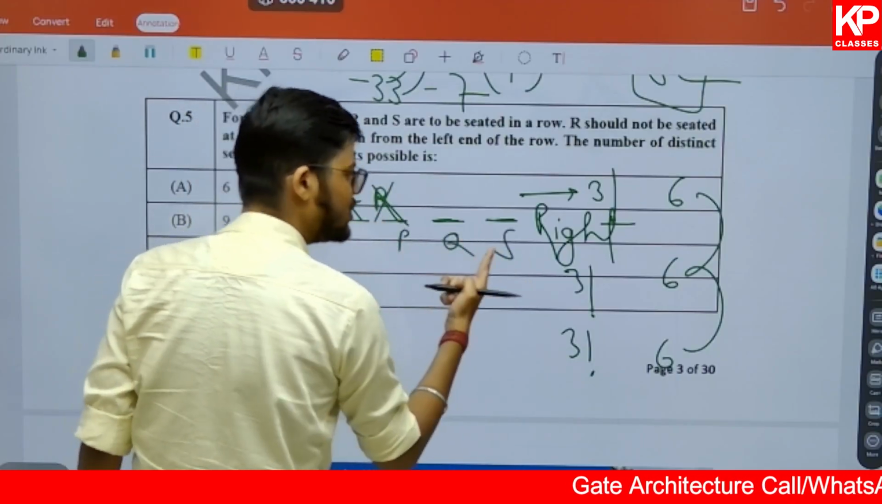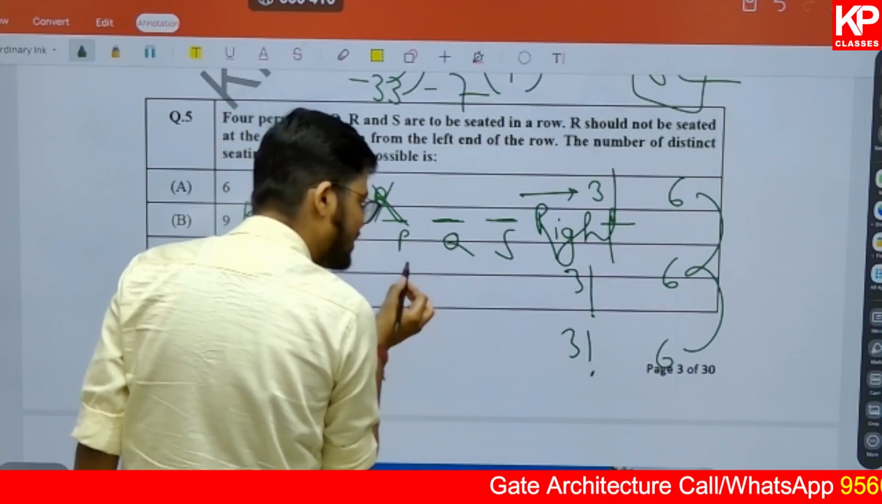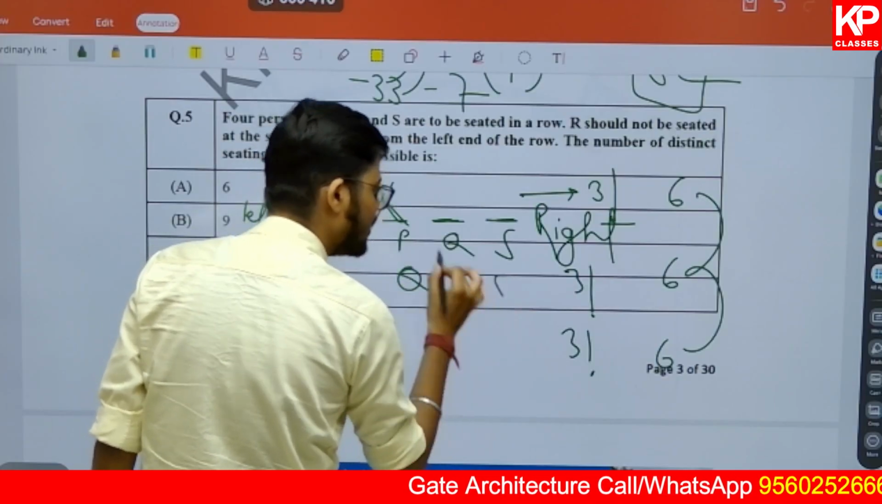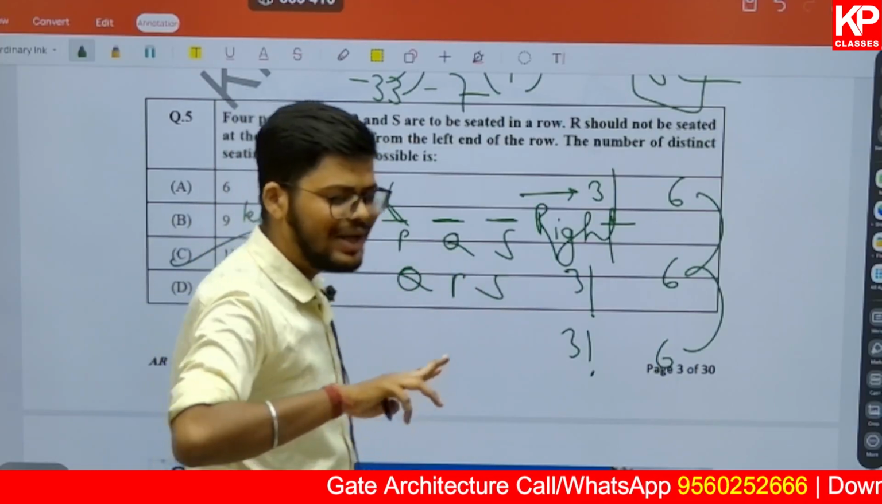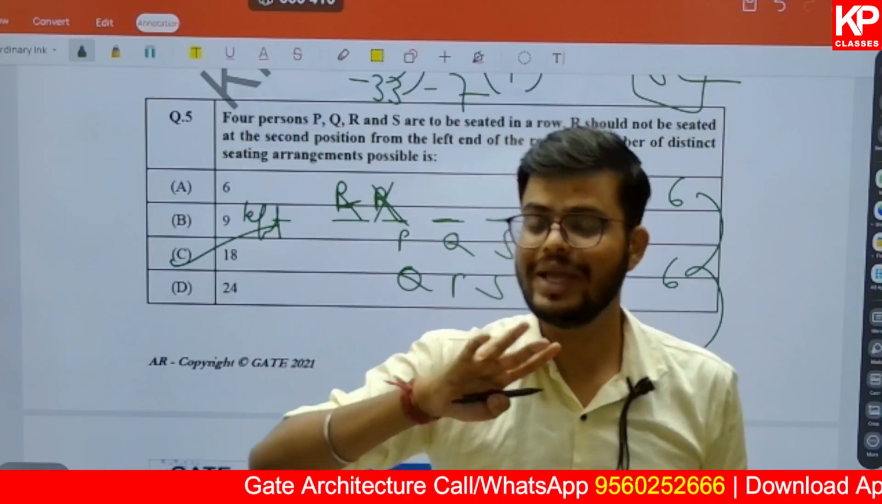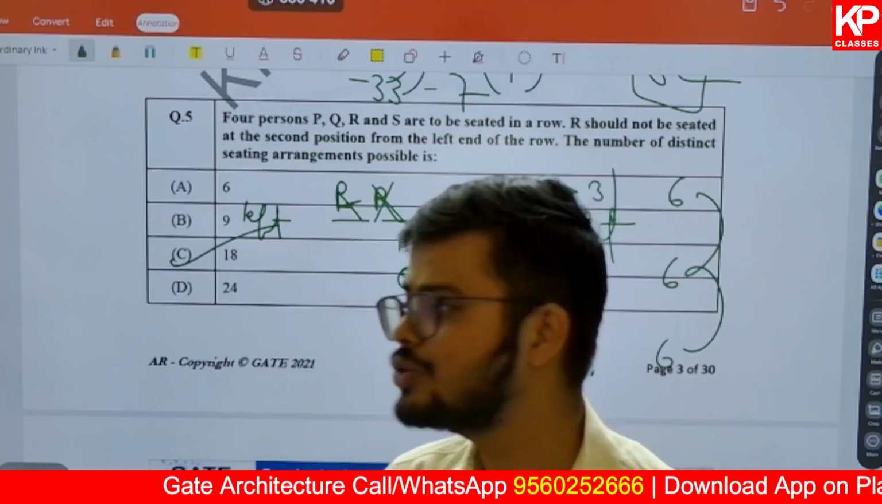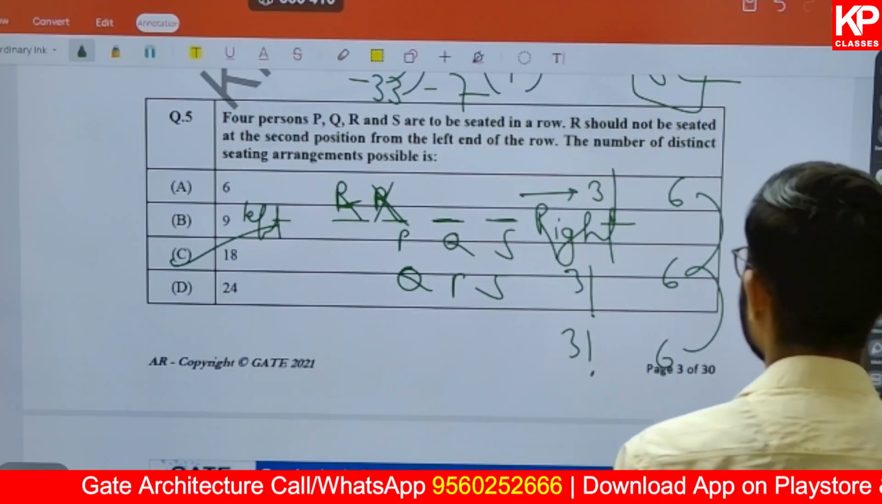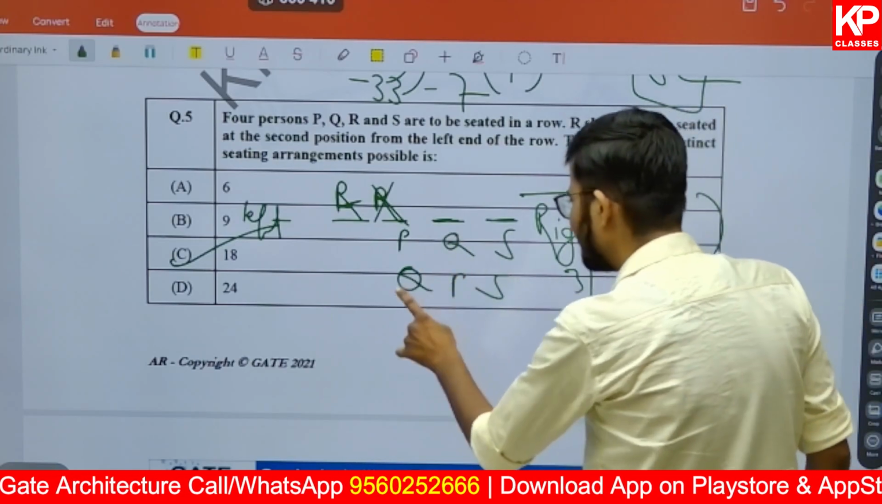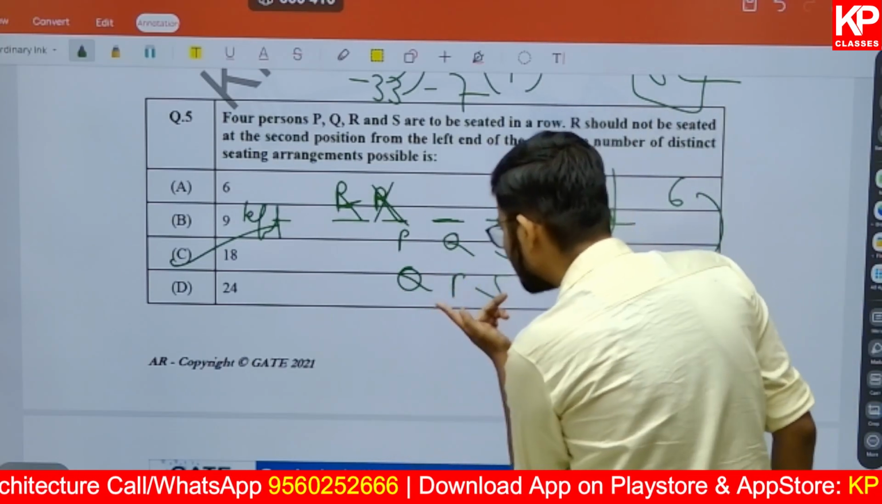One possible combination is PQS can sit like this, or PQS can sit like this, QPS, right? Or SPQ. So in how many ways can we arrange them? We can arrange them in total 3 factorial ways. Total 6 possible outcomes are there in which we can change this. Now Q is coming at this place, then after that, these also can be interchanged.